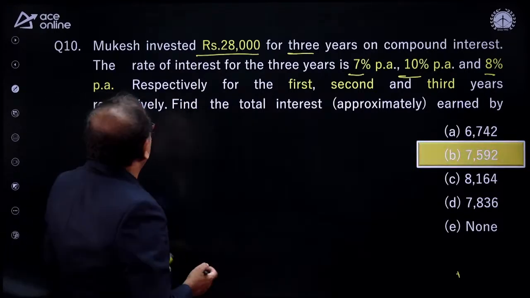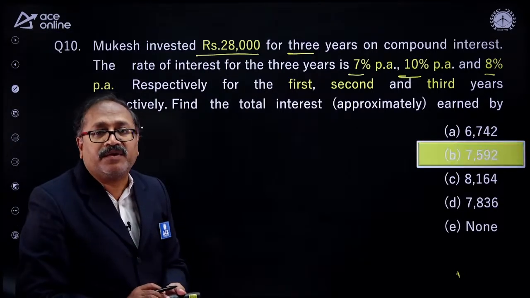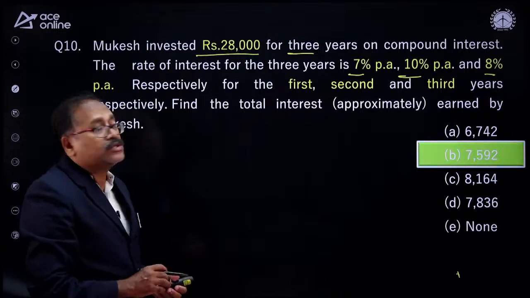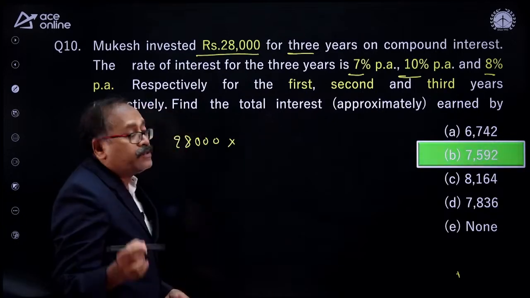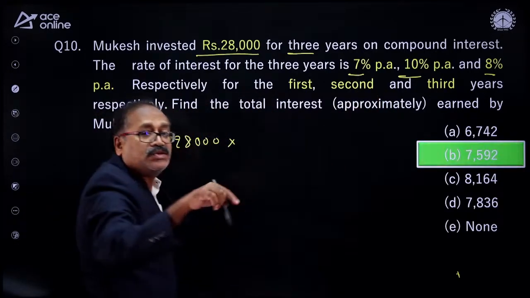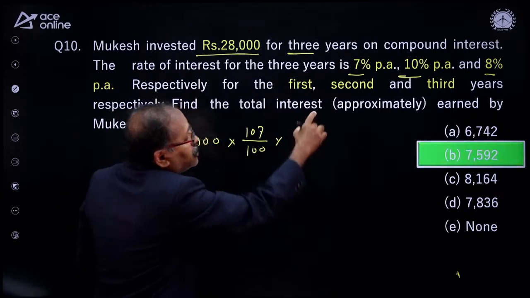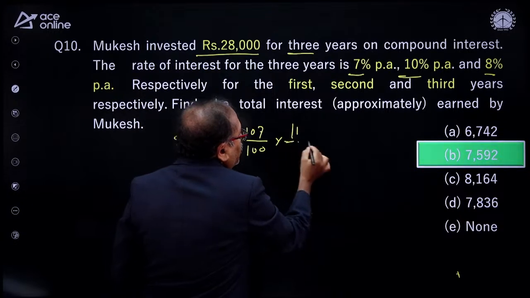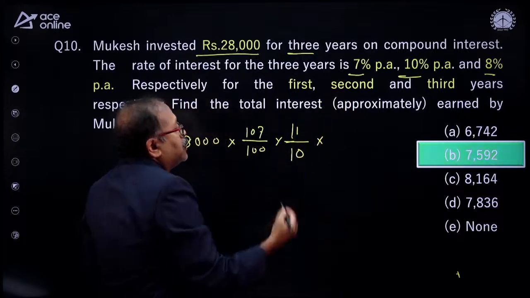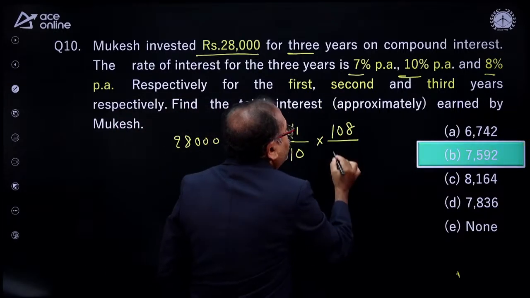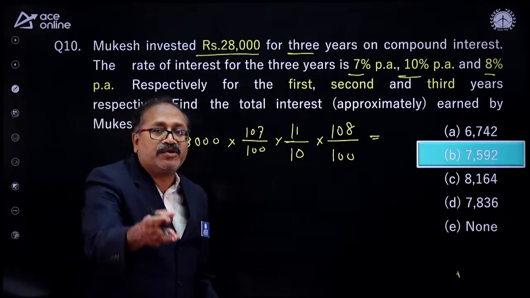So now I will answer this question. There's only a small calculation here, but we should not run away from this calculation because it's a commonly asked question. So here it is 28,000 for first year. Sumit Pawar sir, 10%, 7% interest. So find out the amount, 107 by 100. And the second year 10% interest, 110 by 100. I will simply write that as 11 by 10. And the next year 8% interest, so 108 by 100. So I will get the amount. Once I get the amount, subtract the principal from the amount, you get the answer.